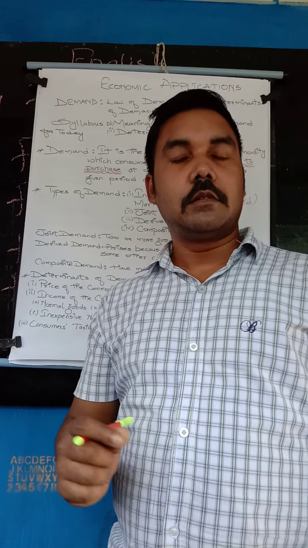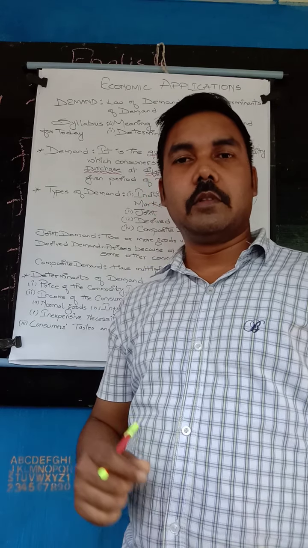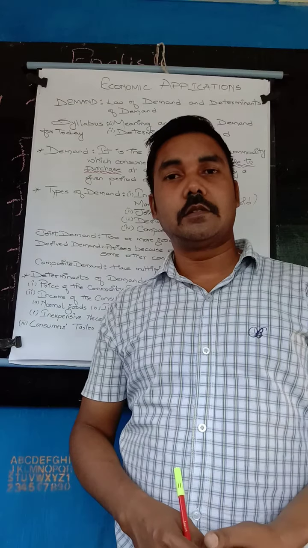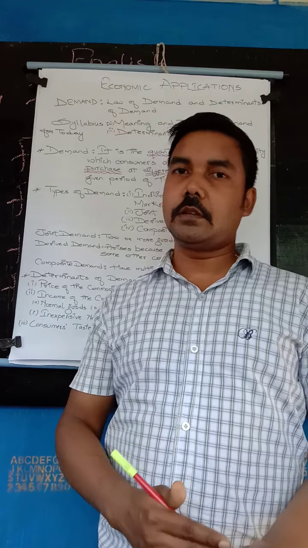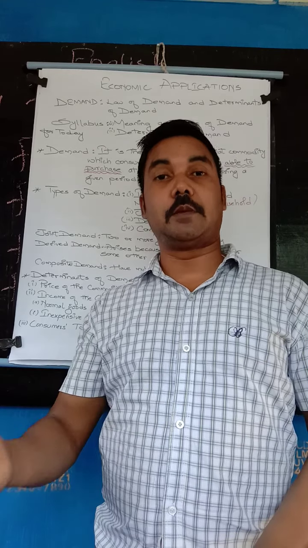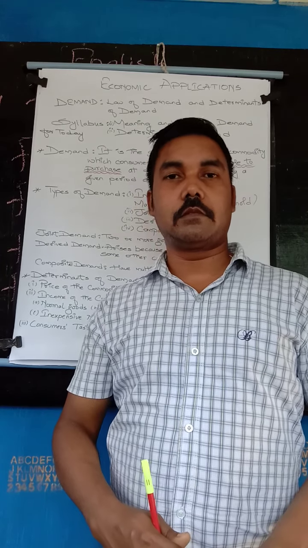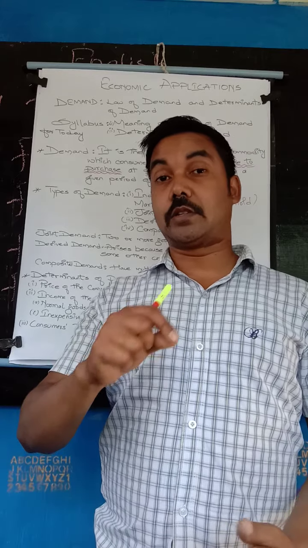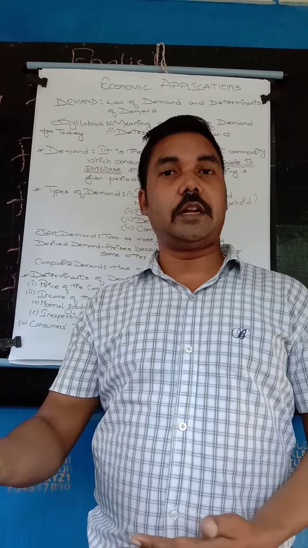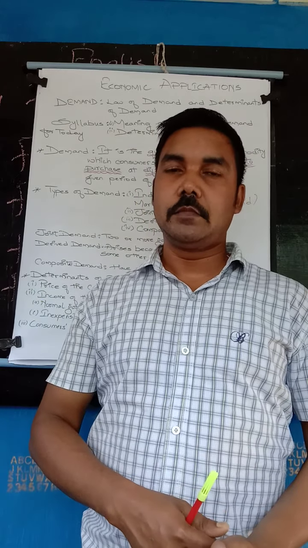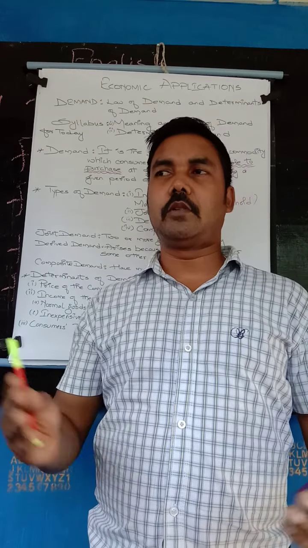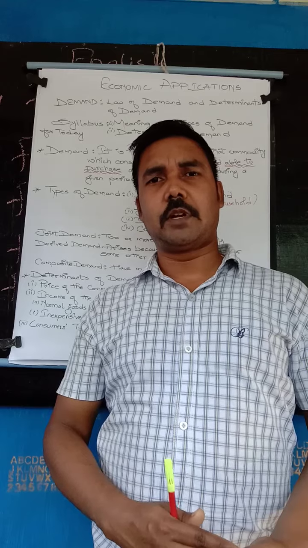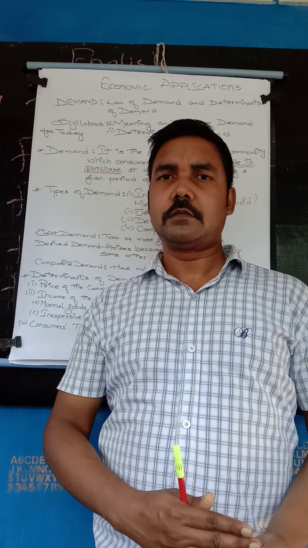Like salt: if the price of salt increases very high, the demand will remain the same. People are going to purchase that much amount only. They will not add less salt because the price has increased. They will add only as much salt as is required. And if the price of salt decreases, they are going to purchase only that particular amount of salt.